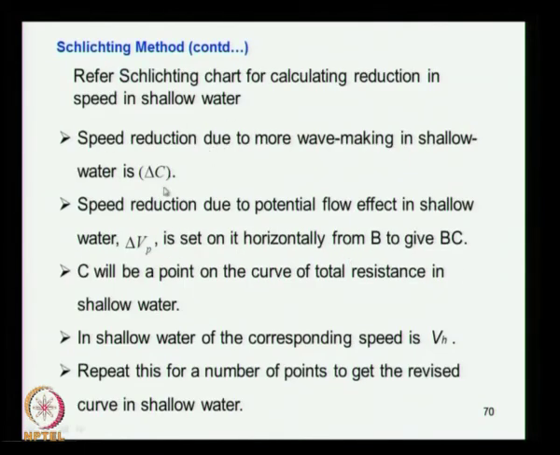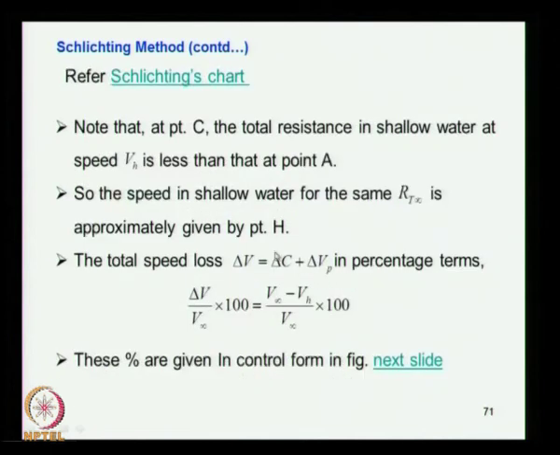So that is the speed reduction due to, yes. So note that point C, the total resistance in shallow water at speed Vh is less than that at point A. So the speed in shallow water for this same RT infinity is approximately H, we have seen that point H. For the same resistance it should have been at H, but we got it at C, which is reduced speed based on Schlichting method.